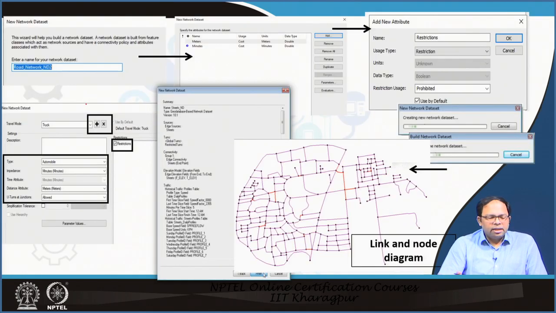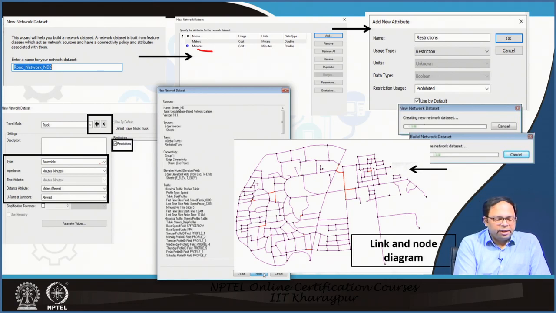So, once we have done that, then we have to create this new network data set, and here we can add some new attributes, like over here we have added the cost in minutes and meters also as cost. So, these are the two cost items that we have introduced, because we are developing a network, we have to give the impedances, and then we have to add the restrictions.